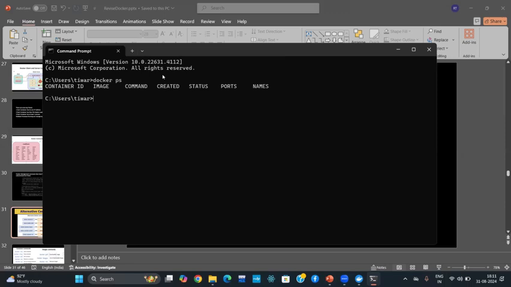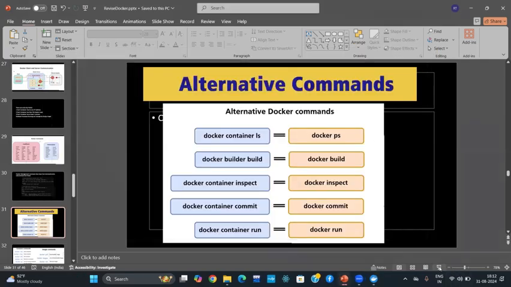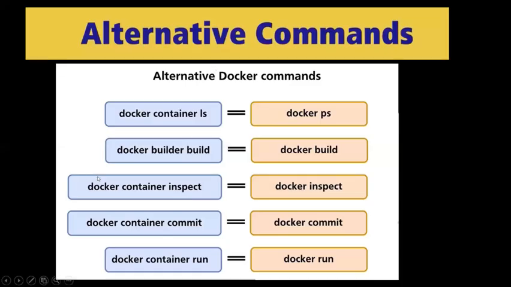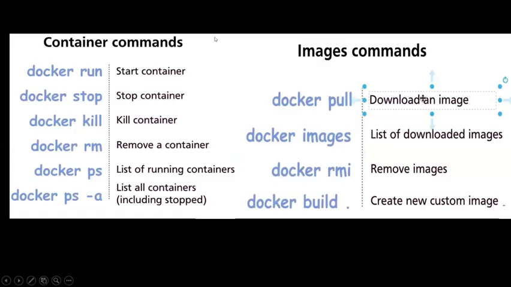Now I write docker container ls. This also shows the same thing because these are equivalent commands. Other alternatives are builder build, docker container inspect, container commit, container run and run. So these are all equivalent. I have less time, so I will cover it fast.